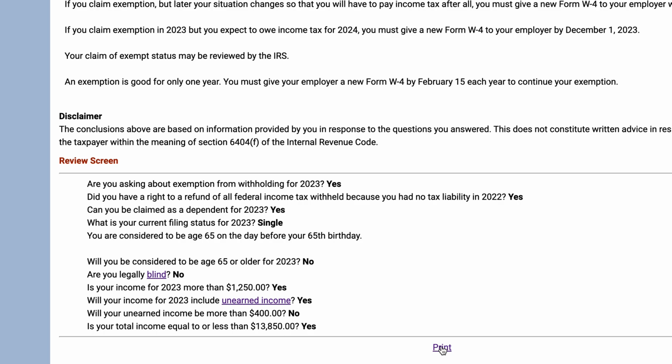If you make a mistake, the best thing that you could do is print this review screen and keep it in your records. That way, if you have an examination, you can refer to this and understand the decisions.